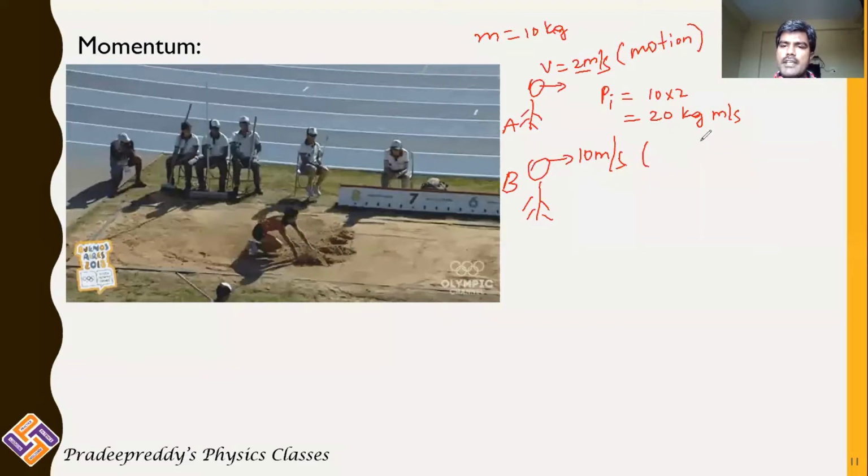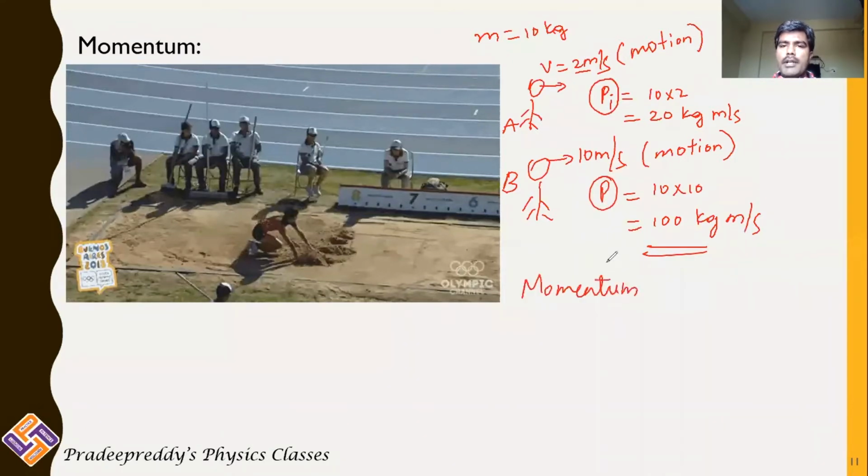He is also possessing inertia of motion. Then what is his momentum? 10 into 10, which is equal to 100 kg meter per second. Both are in inertia of motion, but their velocities are different. In order to distinguish them, we have defined a new physical quantity named momentum.